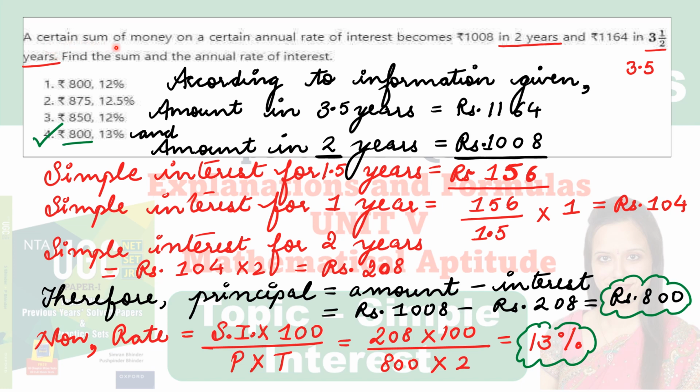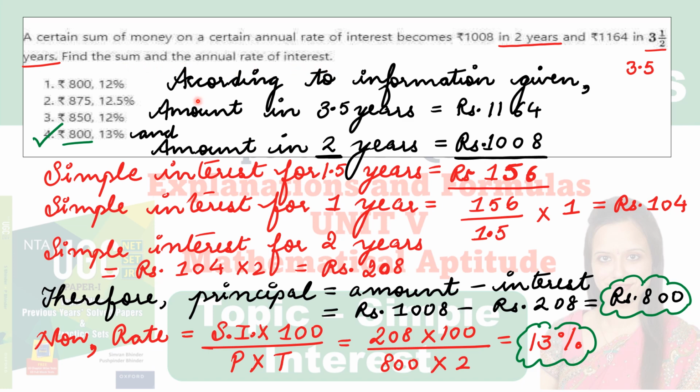A certain sum of money on a certain annual rate of interest becomes rupees 1008 in 2 years and rupees 1164 in 3 1/2 years. We can also write it as 3.5 years. Next, find the sum and the annual rate of interest.